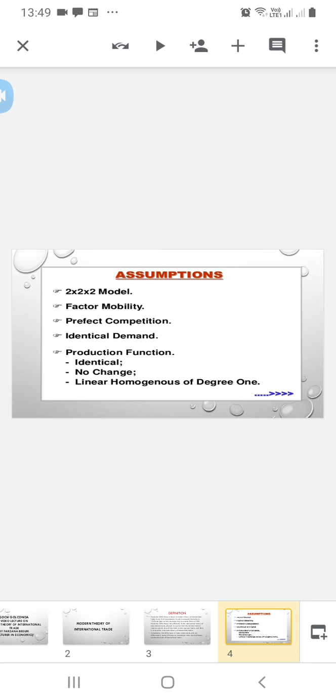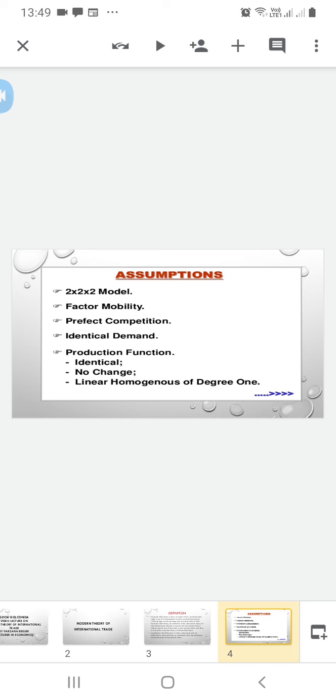The production functions of the two commodities have different factor intensities, labor intensive and capital intensive. The production functions are different for different commodities, but are the same for each good in both countries.